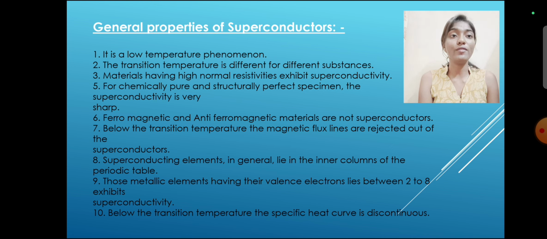Ferromagnetic and anti-ferromagnetic materials are not superconductors. Below the transition temperature, the magnetic flux lines are rejected out of the superconductors. Superconducting elements in general lie in the inner columns of the periodic table. Those metallic elements having their valence electrons between 2 to 8 exhibit superconductivity. Below the transition temperature, the specific heat curve is discontinuous.